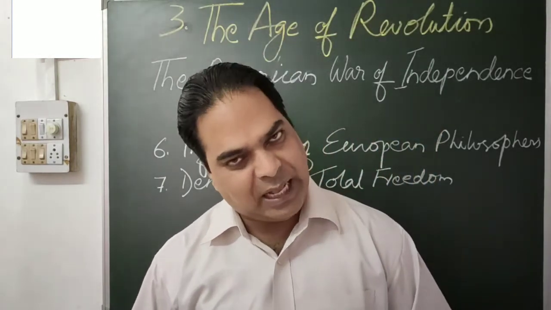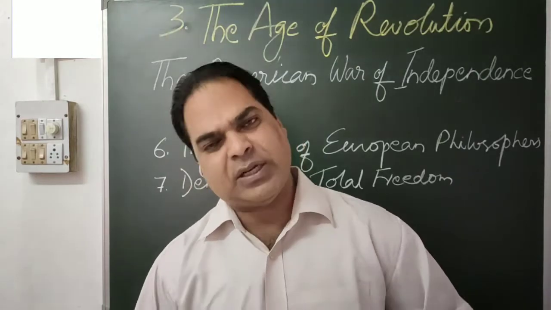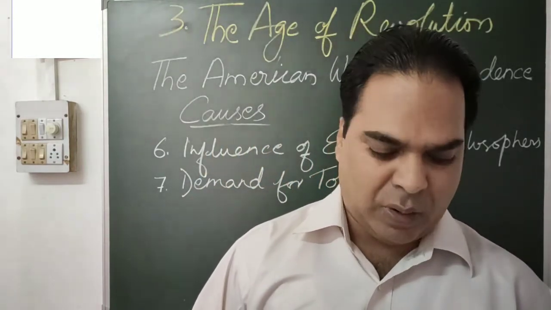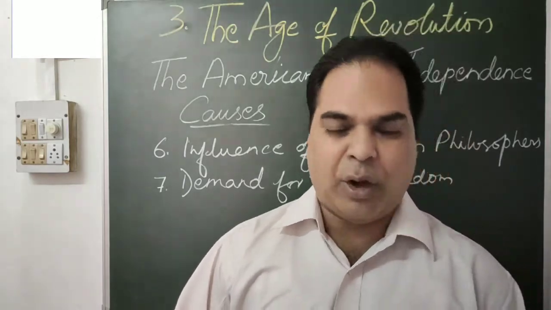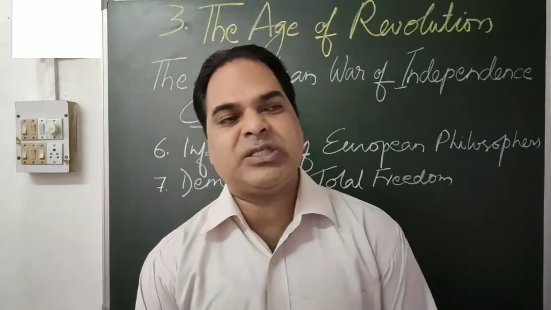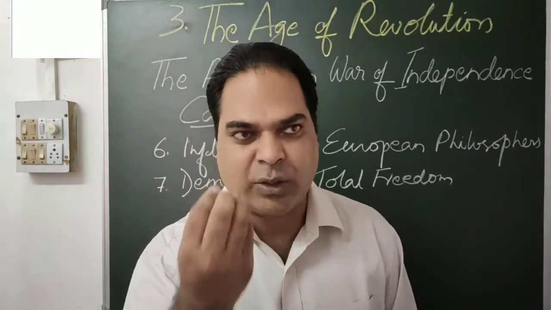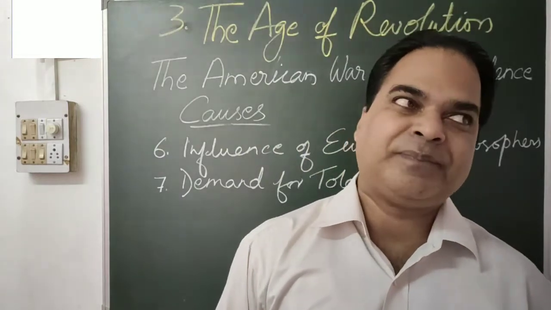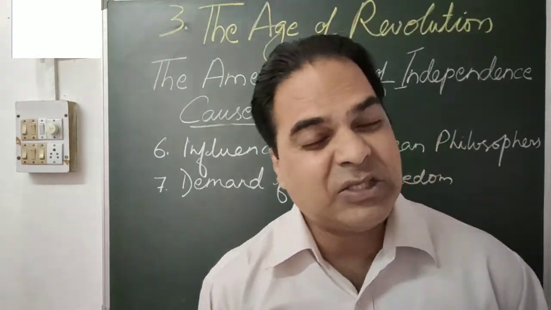This was a new tax they had imposed on tea. So the Boston Tea Party was seen as an act of open defiance by the colonists against the British authorities, my dear.